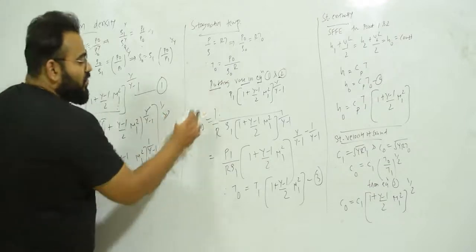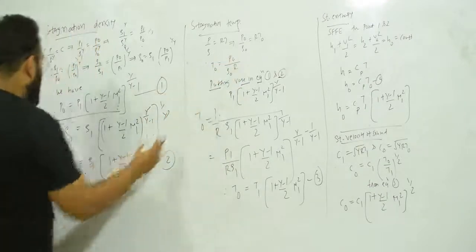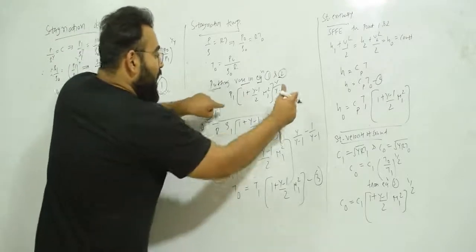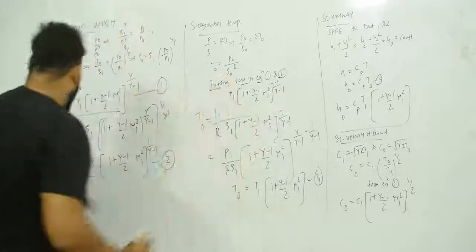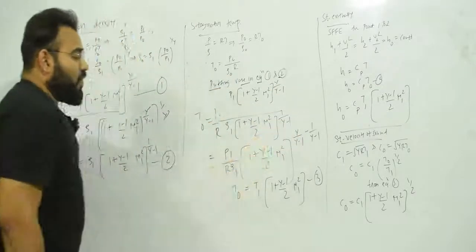So what I will do? T0 as it is, 1 upon R as it is. In place of P0, I will directly put this over here, and in place of rho 0, I will directly put this over here. Okay, so now what are you going to do?